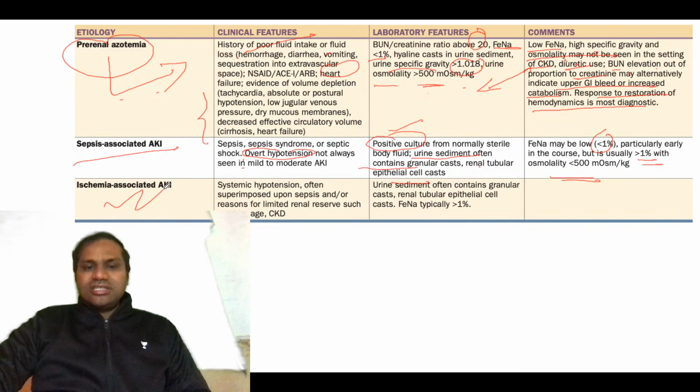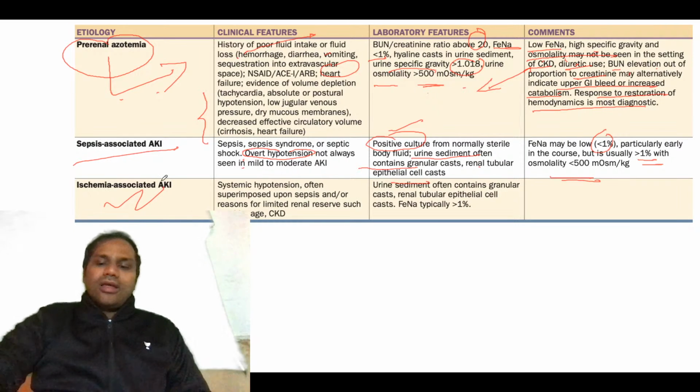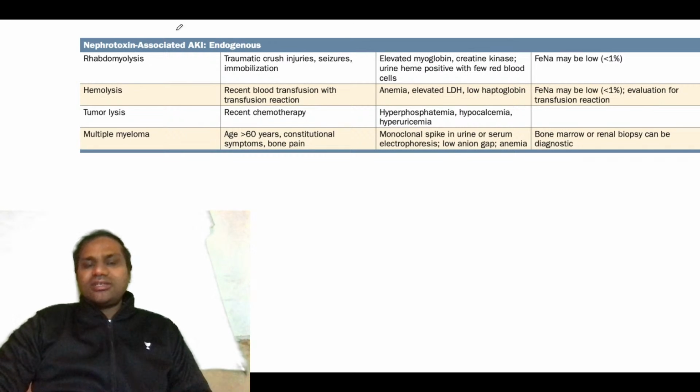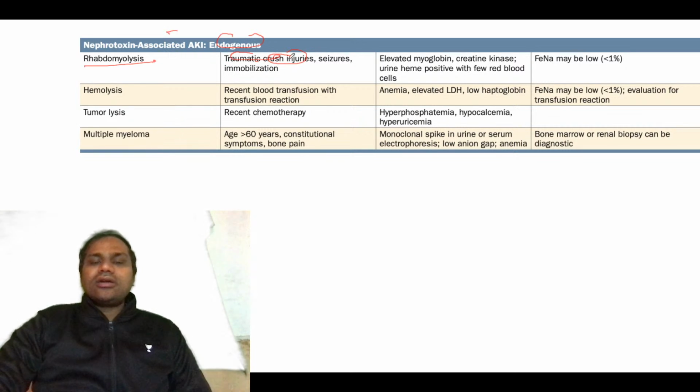Then you have another, ischemia-associated AKI. We have talked about ischemia-associated AKI also. Then you have other causes, like nephrotoxin-associated endogenous factors such as rhabdomyolysis, which will be because of crush injuries, traumatic crush injuries, seizures, immobilizations.